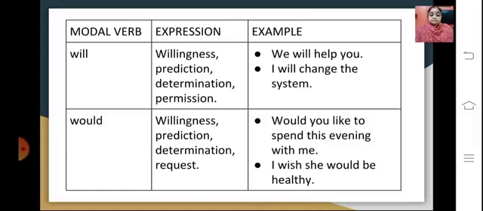Would again shows the past tense of will. So here again it's willingness, prediction, determination, and request. So, would you like to spend this evening with me? Or, I wish she would be healthy. So here you are asking someone whether she could spend an evening, also putting forth a wish to do something.